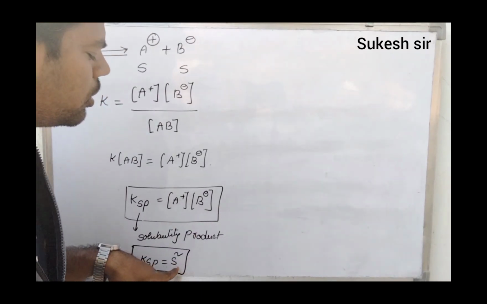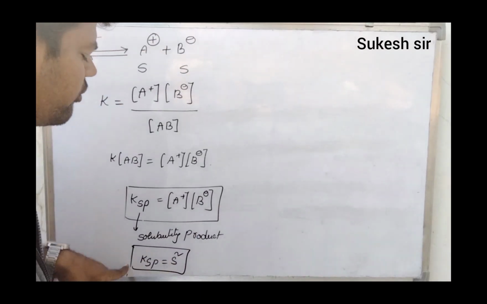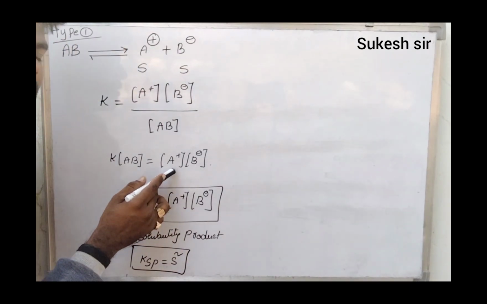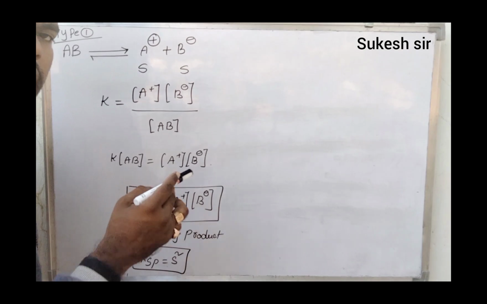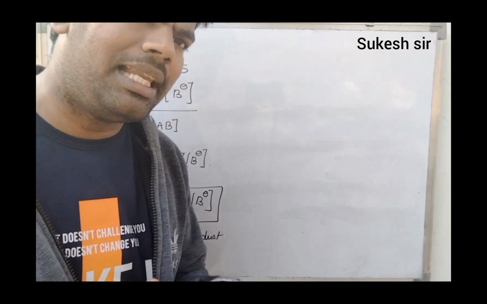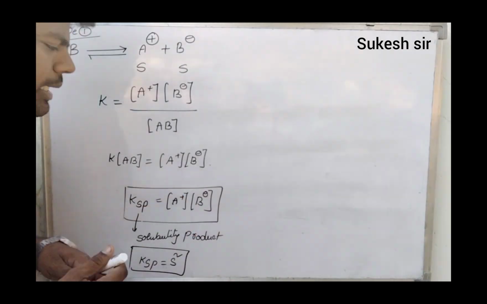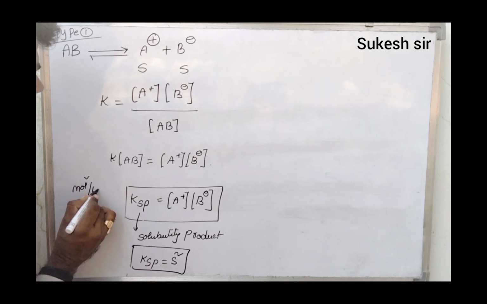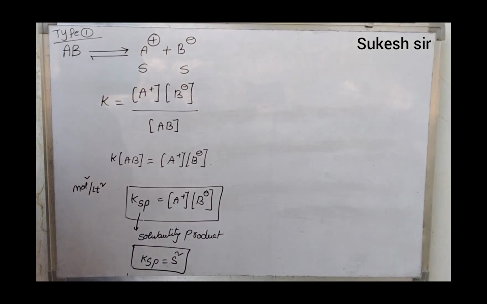If you want to get the S value, it becomes root over Ksp. We know that this is a concentration term. The unit of concentration is mole per liter, and here also mole per liter. Therefore, the unit becomes mole square per liter square.